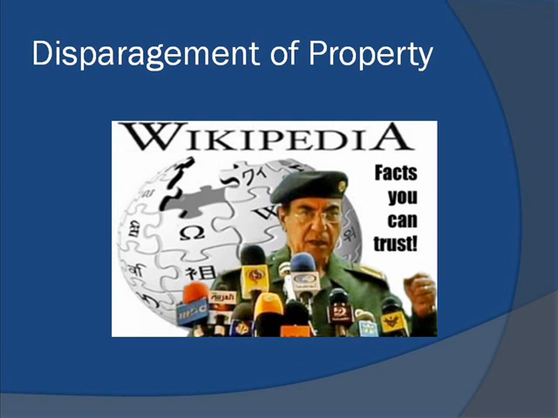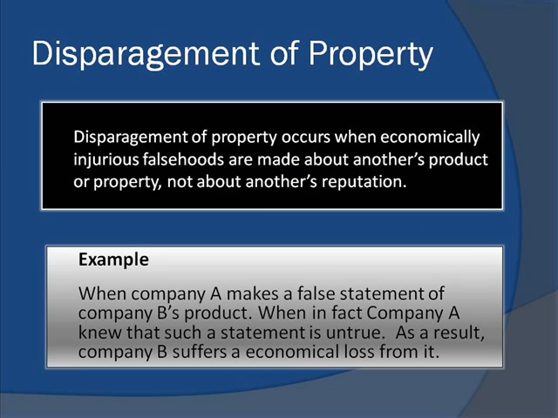Disparagement of property. Disparagement of property occurs when economically injurious falsehoods are made about another's product or property, not about another's reputation. Example, when company A makes a false statement about company B's products, when in fact company A knew that such a statement is untrue. As a result, company B suffers an economic loss from it.